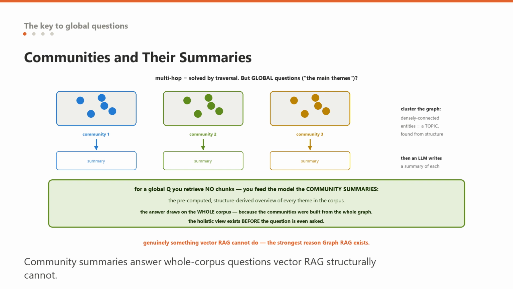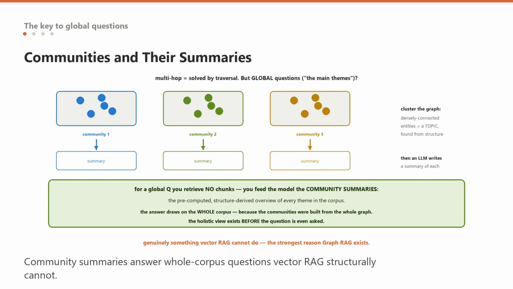Now, for a global question, you do not retrieve chunks at all. You feed the model the community summaries, the pre-computed, structure-derived overview of every theme in the corpus, and it answers from those. So what are the main themes in a year of complaints becomes, here are the summaries of the 40 communities we found in your complaint data, now synthesize them. The answer draws on the whole corpus, because the communities were built from the whole graph, which was built from every chunk. That is how graph RAG answers a question whose answer is in no single chunk.